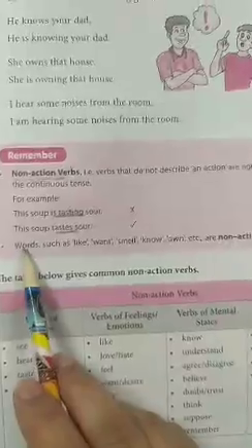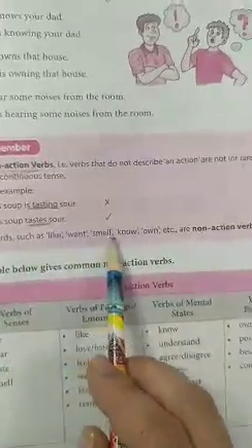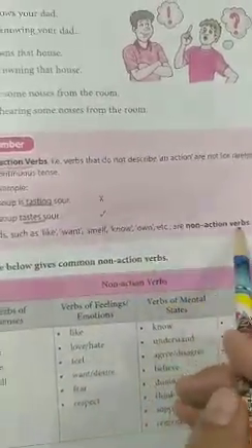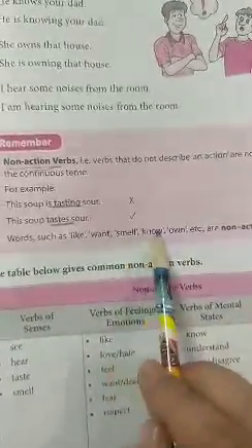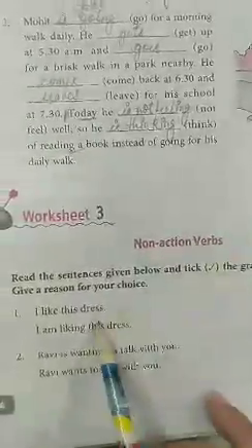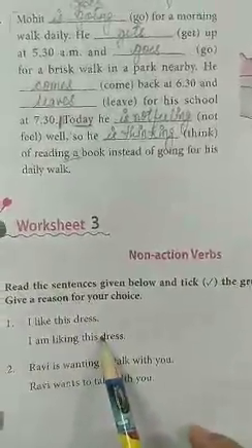Okay, words such as like, want, smell, know, own, etc. are non-action verbs. So these are non-action verb. These are verb but non-action verb. No action is going on here. So what you have to do here? Non-action verb. So you have to find out non-action verb sentences here.